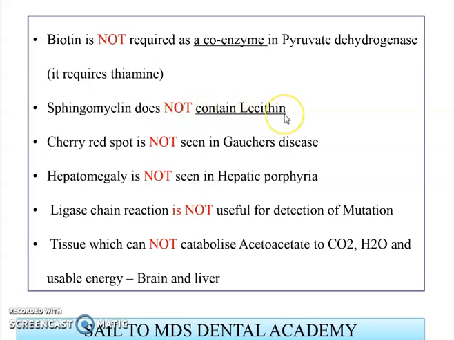Sphingomyelin does not contain lecithin. Remember, cherry red spot is not seen in Gaucher disease, whereas in other lipid storage diseases you can see cherry red spot. Hepatomegaly is not seen in hepatic porphyria. Ligase chain reaction is not useful for detection of mutation. Instead, you can use SSCP, that is single-stranded conformational polymorphism electrophoresis. Tissues that cannot catabolize acetoacetate to CO2, H2O and energy are the brain and liver.